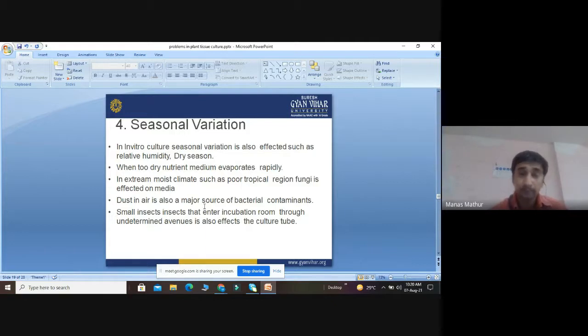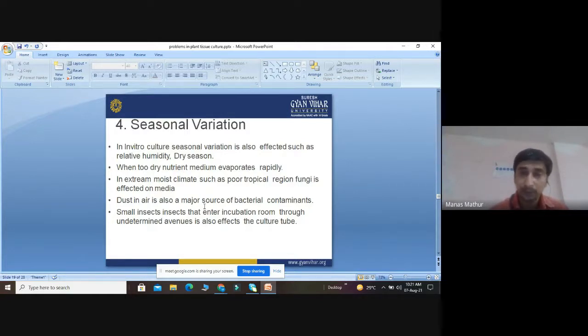Then small insects that enter the incubation room through undetermined avenues also affect the culture tube. Insects like mites, aphids, arthropods, some larval conditions. The small insects can also enter the incubation room, and we do not observe such kind of things. So minute insects can also enter into the laboratory condition. Their larvae can enter into the media through the spores, and definitely they will damage the whole experiment.